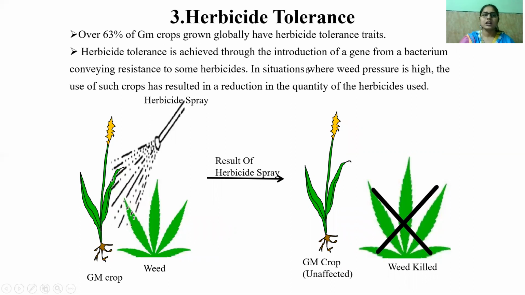Okay, so conveying resistance to some herbicides, in such situations where weed pressure is high, the use of such crops has resulted in a reduction in the quantity of the herbicides used. So this is a plant of GM crop in which we are spraying the herbicide, and there is a weed. The result of the herbicide spray will basically kill the weed and the GM crop remains unaffected. Okay, so the genetically modified crop will remain as such and the weed will be killed, and we have a lot of production of our crop. So that is basically how GM crops are herbicide tolerant.